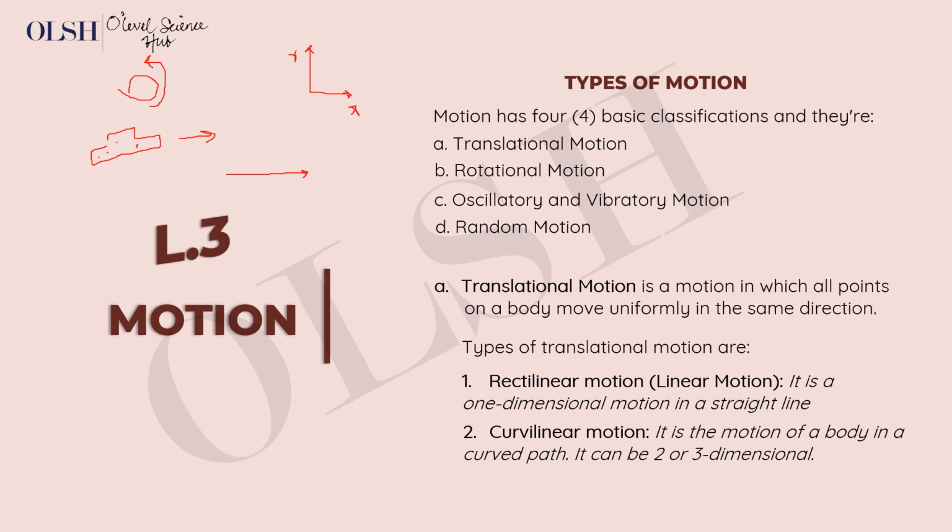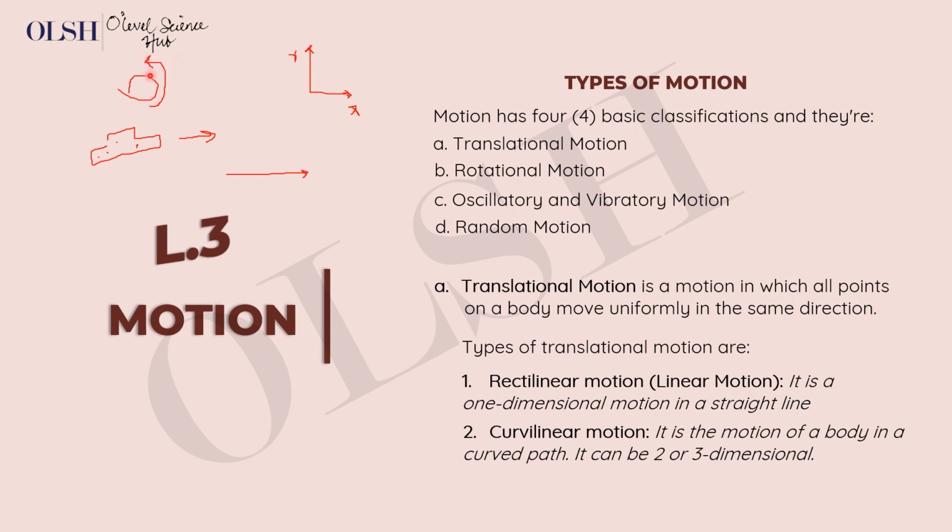Now this is not a one-dimensional motion because you can't describe this with a single axis. You need both axes to describe this kind of motion. This is us looking at the car from above. So this is the roundabout from the plan view, and this is the car taking the roundabout.